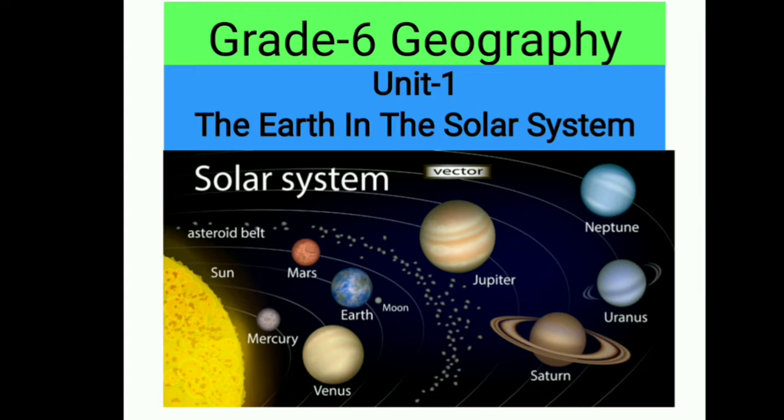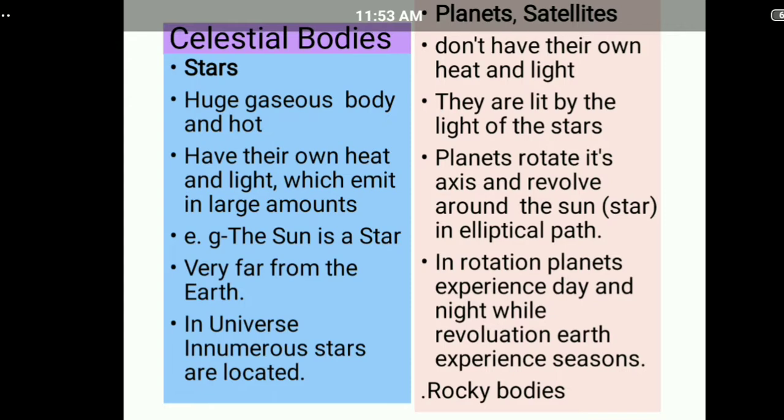In the last video class, we discussed the celestial bodies like stars, moon and planets. Now we are going to study the continued part of Chapter 1, The Earth in the Solar System, from the Class 6 CBSE syllabus geography textbook. Let us start discussing the difference between the celestial bodies: the difference between the stars and planets and satellites.